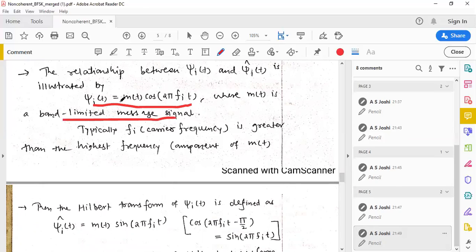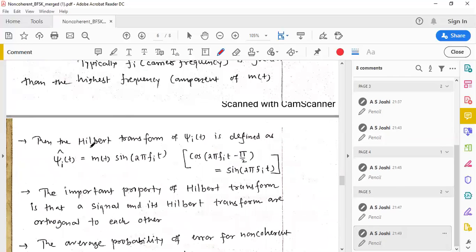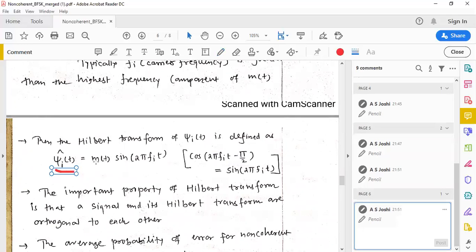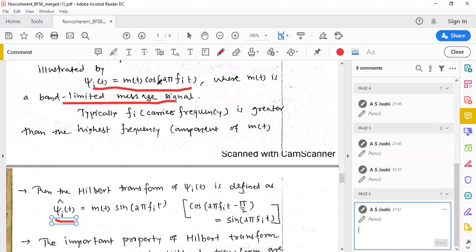Then the Hilbert transform of psi I of t is defined as psi I cap of t equal to m of t into cos of 2 pi f_i t minus pi by 2.